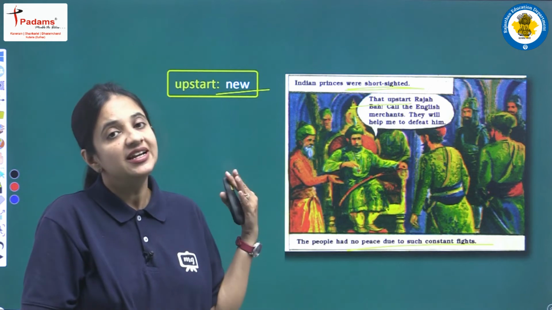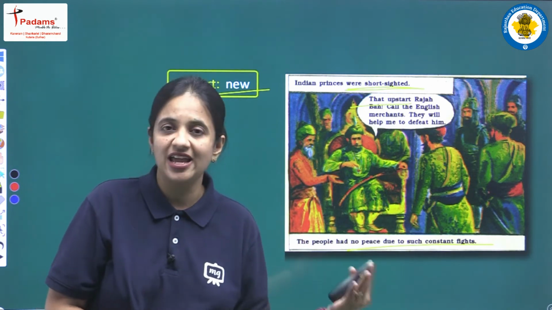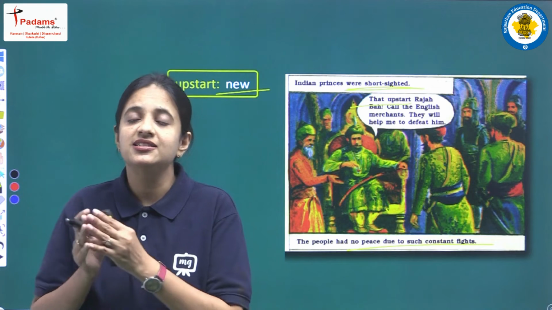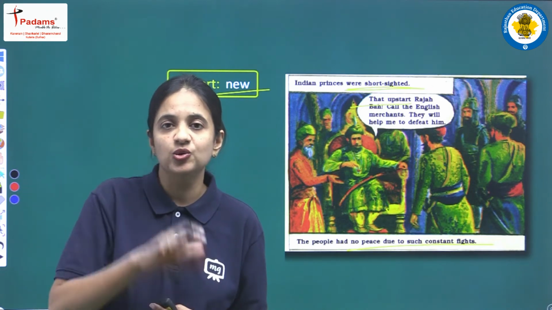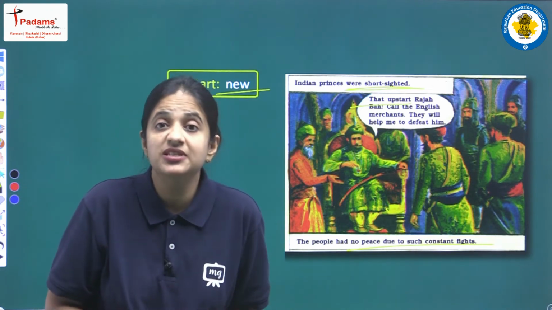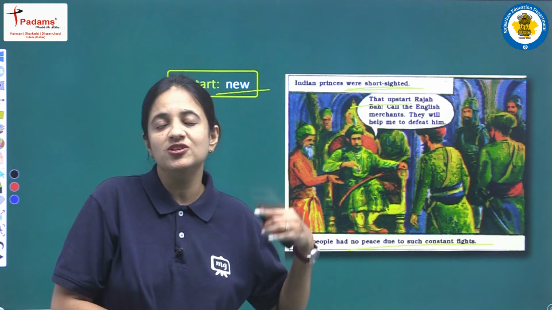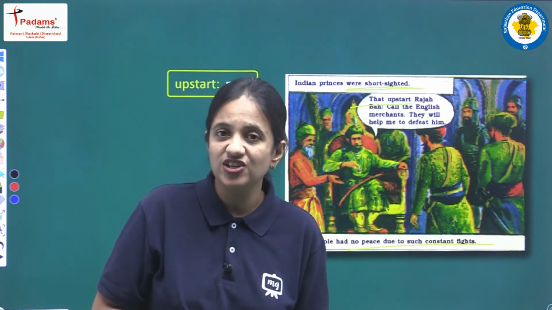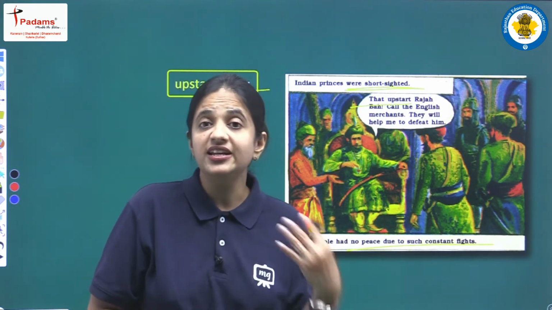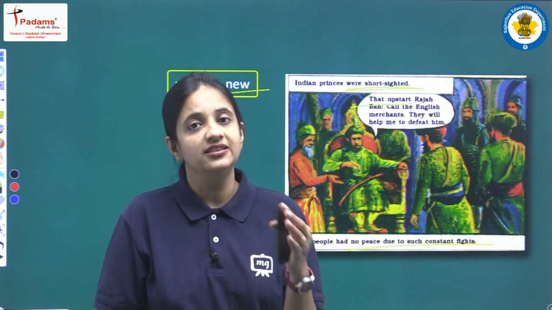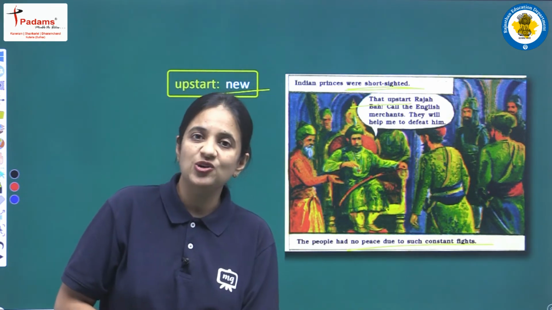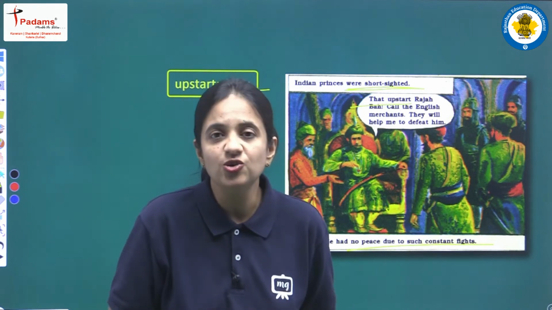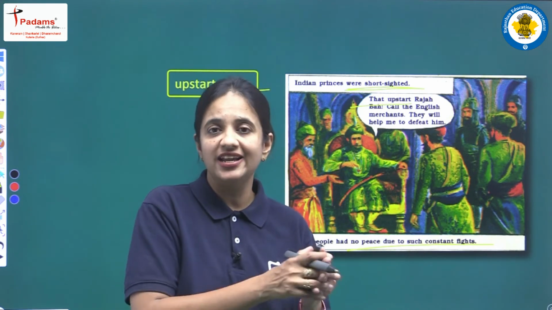So this was the condition of India at that time, when the Britishers, or the East India Company, started their rule, their business in India. All the Indian rulers were fighting with each other, and just to defeat each other, they wanted to take help from the Britishers, from the East India Company.